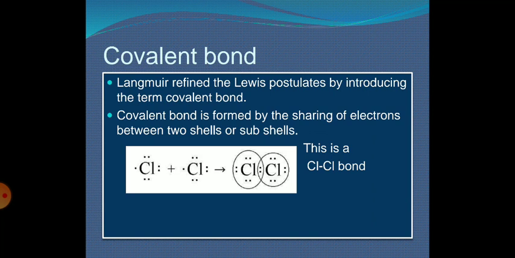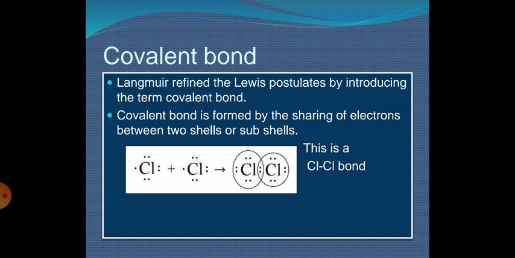So both chlorine atoms require one electron to complete their octet. Due to the sharing of electrons from both chlorine atoms, they form a new bond. That bond we call a covalent bond.